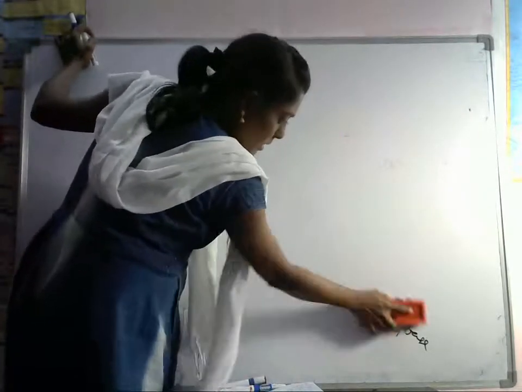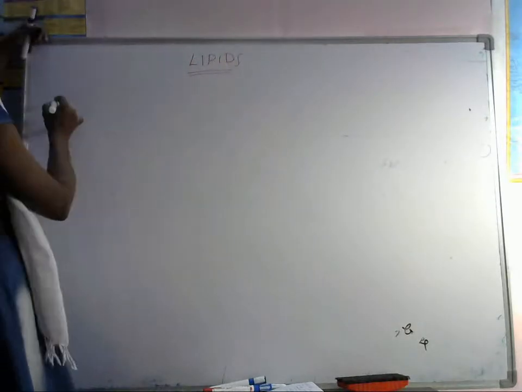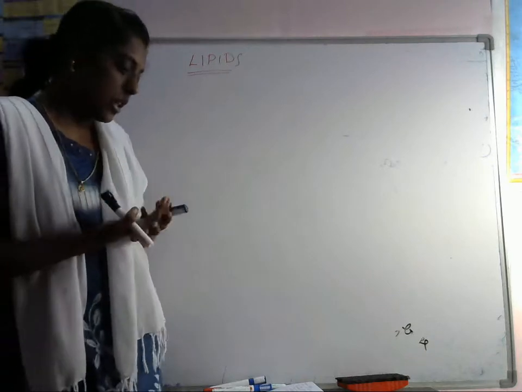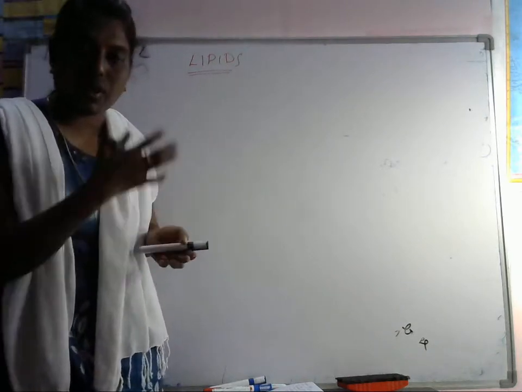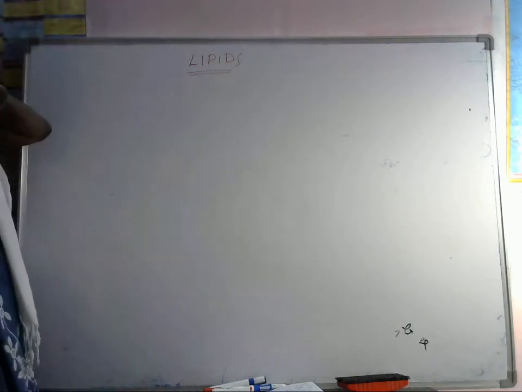Here derived lipids are there, the third one, the last one. So we have steroids. Many steroids are there. And if you take some hormones, the hormones are also steroids. From steroids, hormones will be produced.